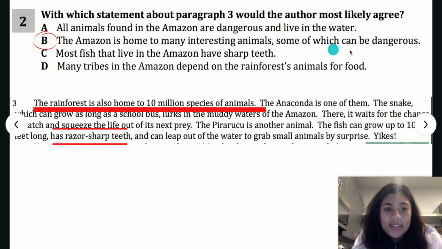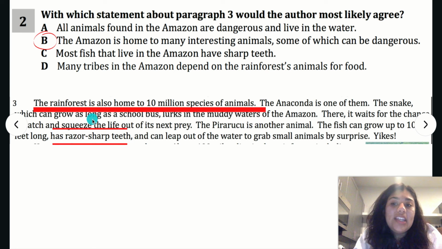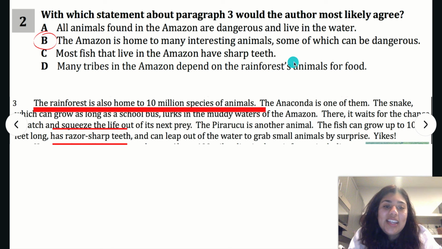Now, this second part, some of which can be dangerous, is also in this paragraph. It gives us examples of animals that are dangerous. It tells us about the anaconda that can squeeze the life off the prey. And it also tells us about the pirarucu, the other animal that has razor-sharp teeth. So we know that the author would agree that the Amazon is home to many interesting animals, some of which can be dangerous because of some clues here in paragraph 3.